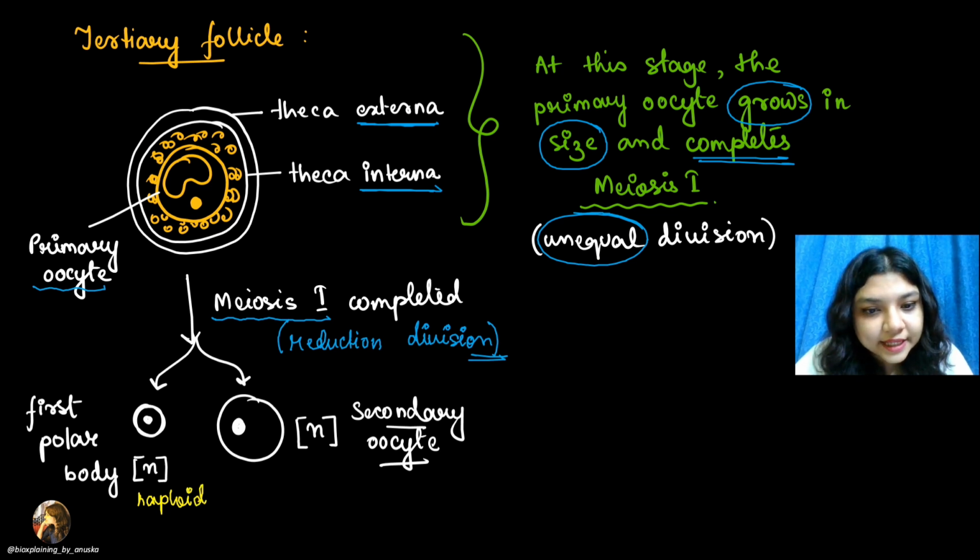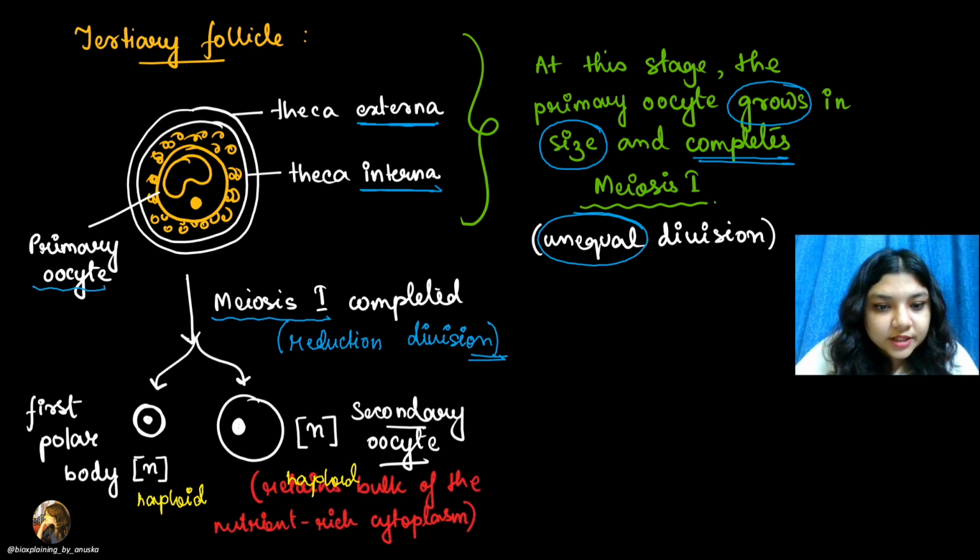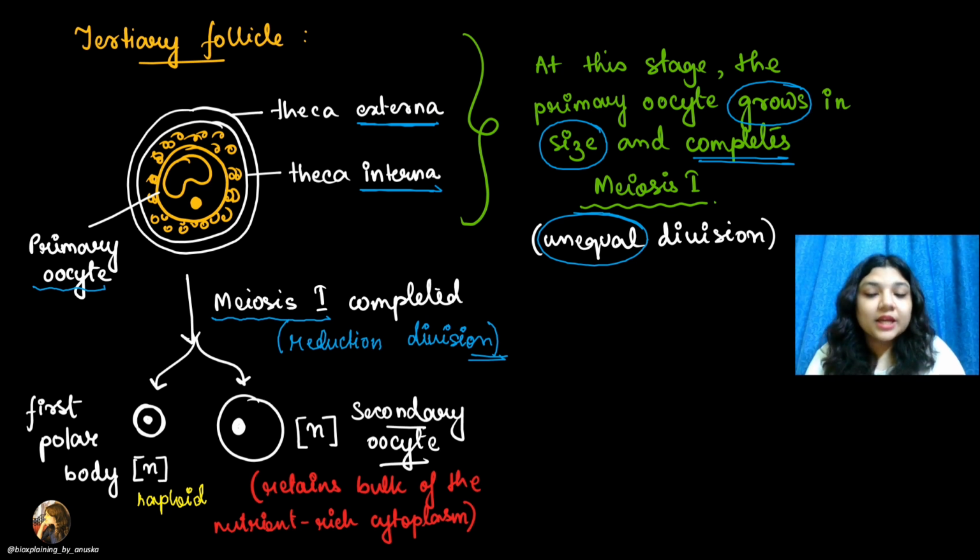Then there is the second cell which is also haploid. It is large in size and इसे हम लोग secondary oocyte भी कहते हैं. Now what happens is, in this case, the secondary oocyte retains the bulk of the nutrient rich cytoplasm. कि most of the cytoplasm जो है वो secondary oocyte में आता है, first polar body में नहीं. This is an unequal division. तो ज्यादा से ज्यादा जो cytoplasm है वो कहाँ पे आएगा? Secondary oocyte में, first polar body में नहीं जाएगा.